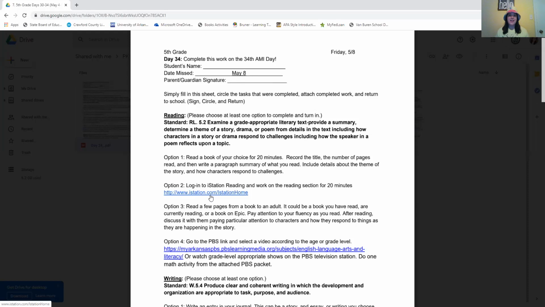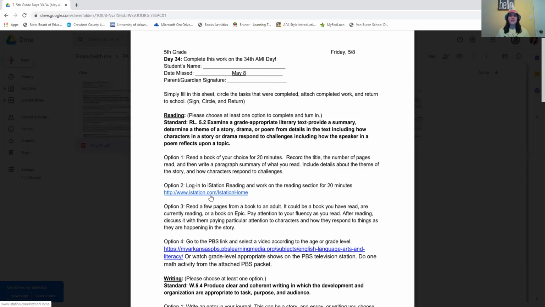So option three is just to pick something to read. It could be a book you've already read, something you are reading, or even something on Epic. And read a few pages to an adult. Find someone in your home, have them sit down next to you and read a few pages to them, and then talk about what happens to the characters in those few pages, what's happening in the story in those few pages that you read to them.